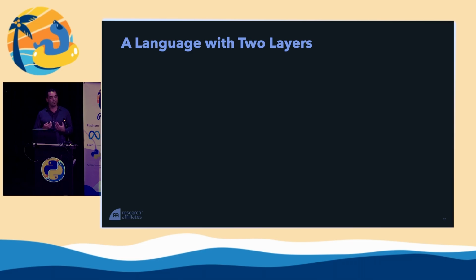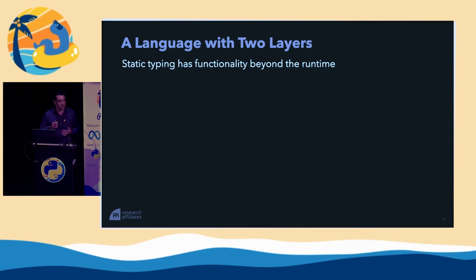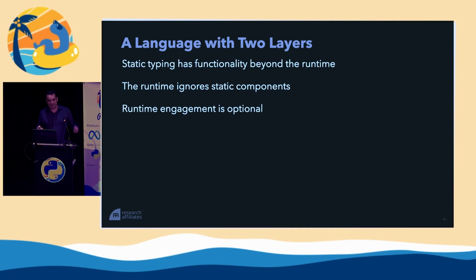But before that, I hope I've given you some perspective on where we are with Python now. In many ways, it's a language with two increasingly divergent layers. Static typing has functionality beyond the runtime. The runtime completely ignores these static components or leaves little traces of them. Runtime engagement is possible, but it is optional. And if you have these two layers, I strongly encourage you to align them. So what do I mean by that?